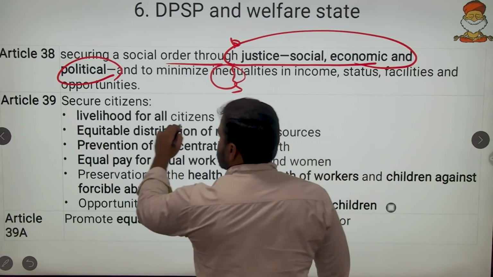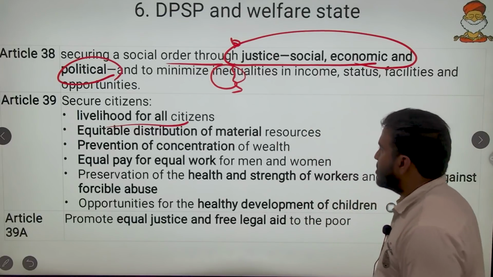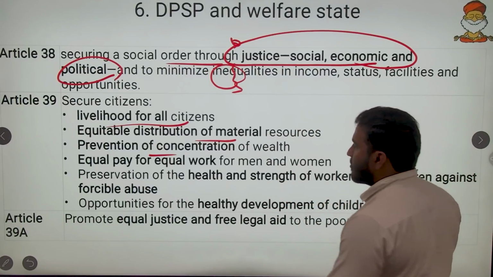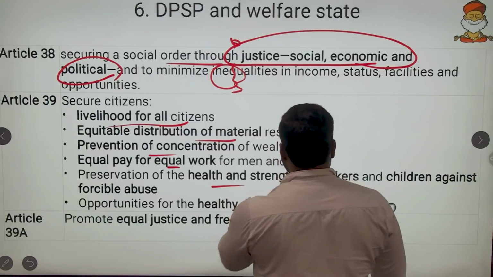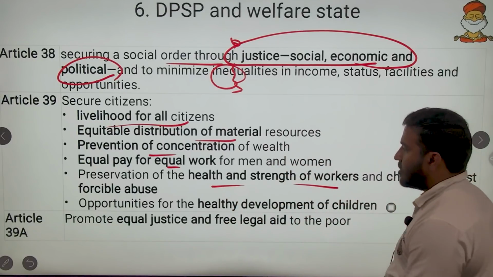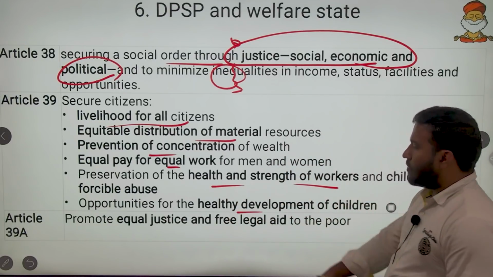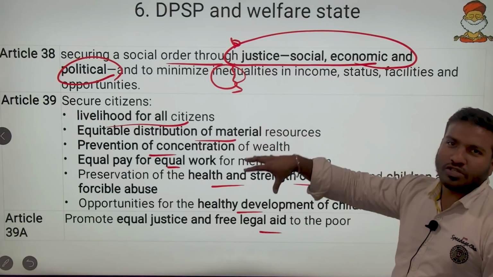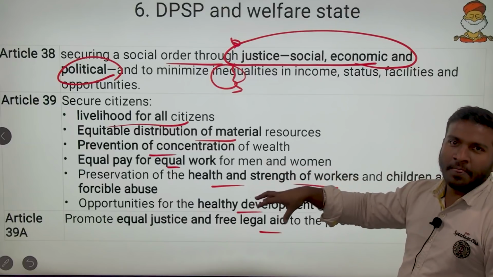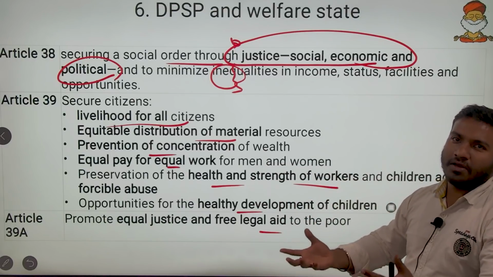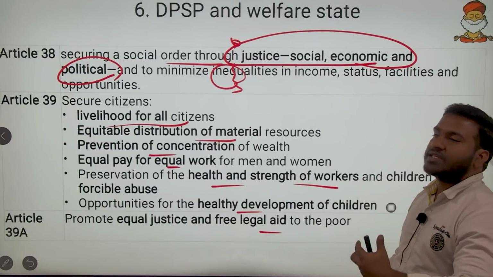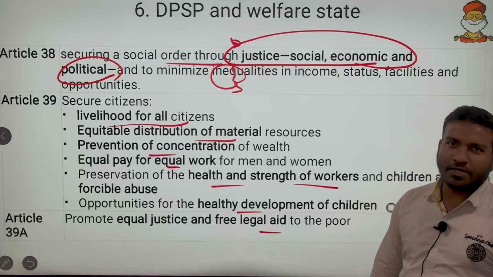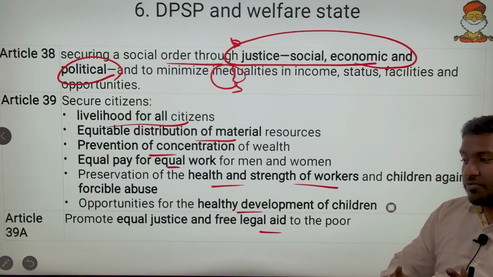Then livelihood for all citizens, equitable distribution of material resources, prevention of concentration of wealth, equal pay for equal work, health and strength of workers, and opportunities for healthy development. Equal justice and free legal aid. All these come under the socialistic principles, because here the government is going and doing for the people, for the weaker sections. Wherever weaker sections come, they come under these socialistic principles. Then what will be the Gandhian principles? They will be under Gandhian ideology.